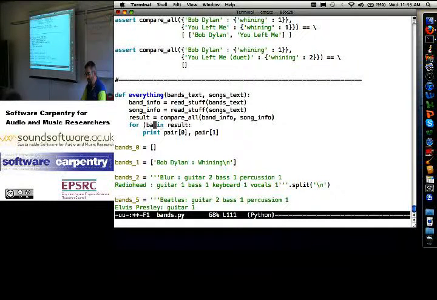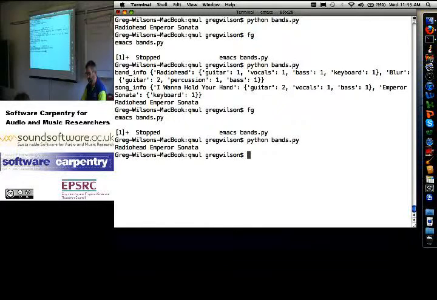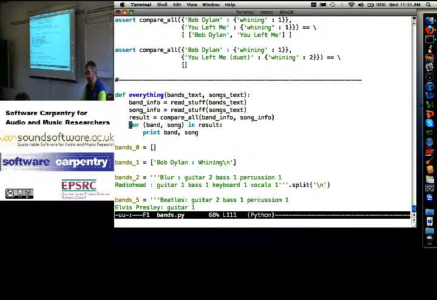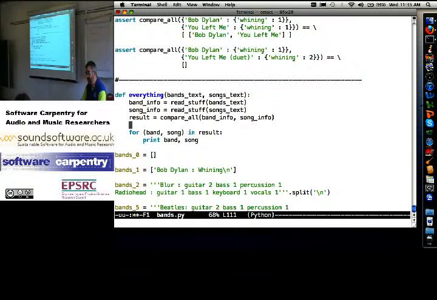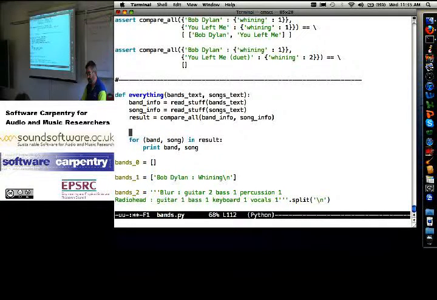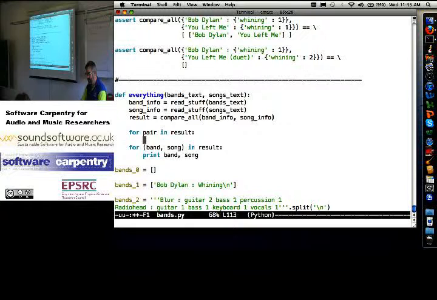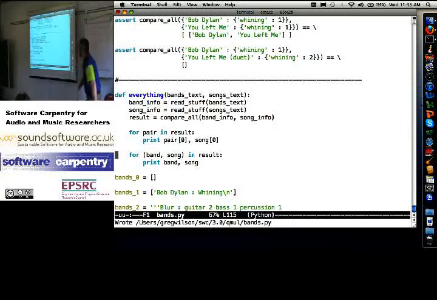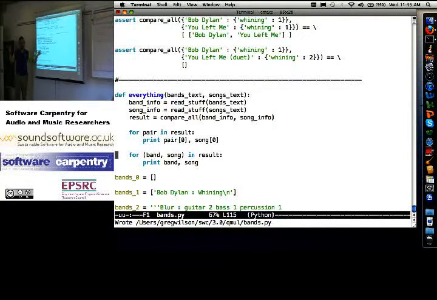For band, song in result, print band, song. Yep. Let's go back and put it the way it was. Actually, I'll put both up side by each. For pair in result, print pair 0, song 0. You'll see this a lot in Python. I know that result is a list of pairs. Each pair has 2 elements. So I could say, give me back the first pair and I will get... Sorry, that code doesn't work, does it?